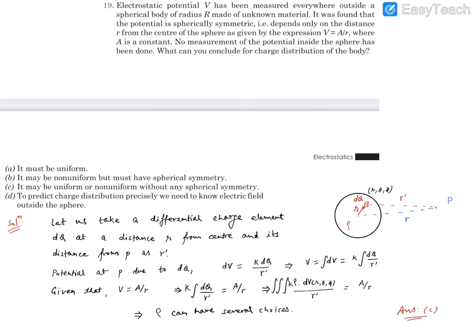So we cannot say it is constant, that means the density is not necessarily uniform. So it may be non-uniform. Yes, it may be non-uniform, but must it be spherically symmetric? It will be spherically symmetric if it is independent of theta and phi, but we can see from here it can depend on theta and phi as well. So it may be without spherical symmetry. So option C, which says it may be uniform or non-uniform without any spherical symmetry, can be accepted as the right choice. Hence C is the correct response for this question. Thank you.